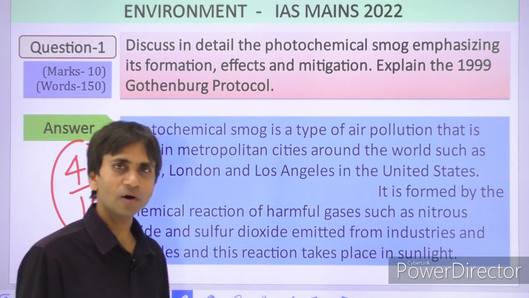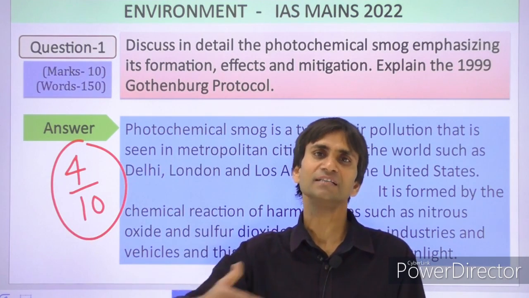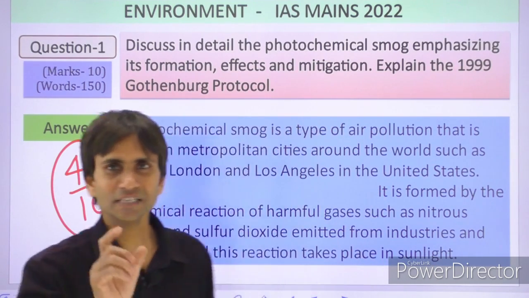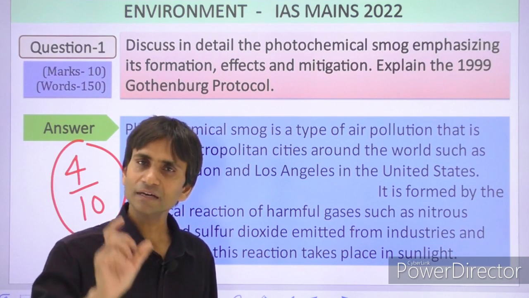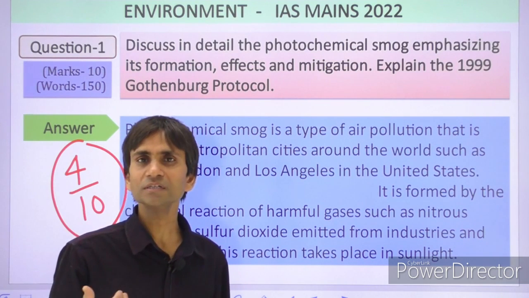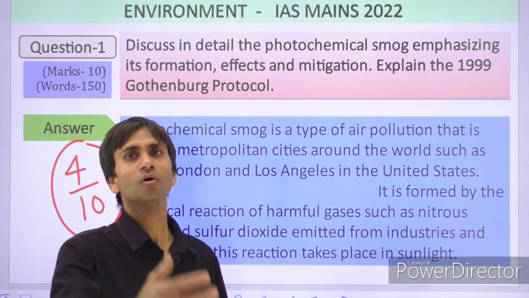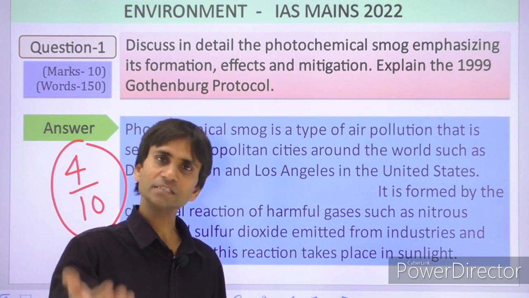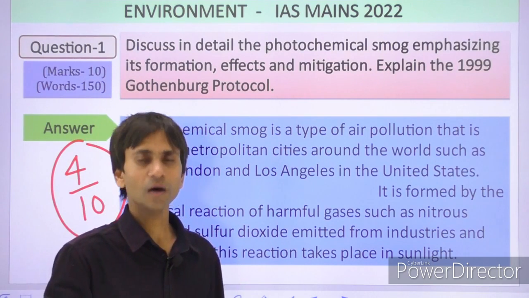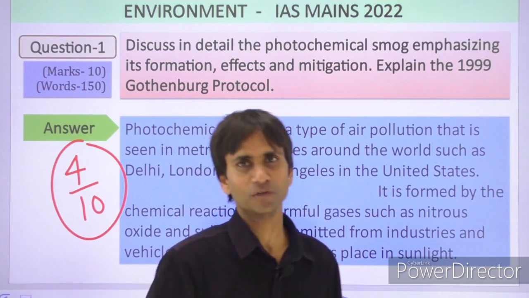Photochemical smog is formed by the chemical reaction of primary pollutants and secondary pollutants. You have to insert such words, primary pollutants and secondary pollutants. The primary pollutants are those directly responsible for smog or any kind of pollution, but the secondary pollutants may contribute to pollution and are not directly involved in this process.